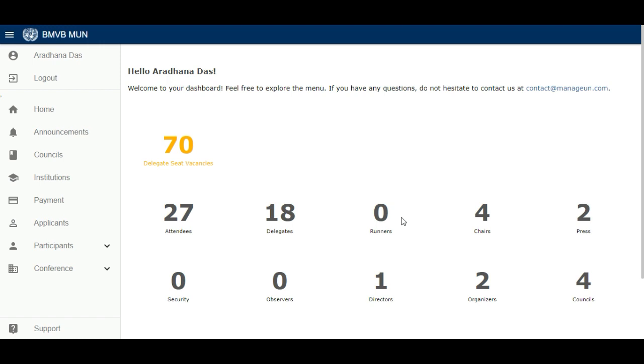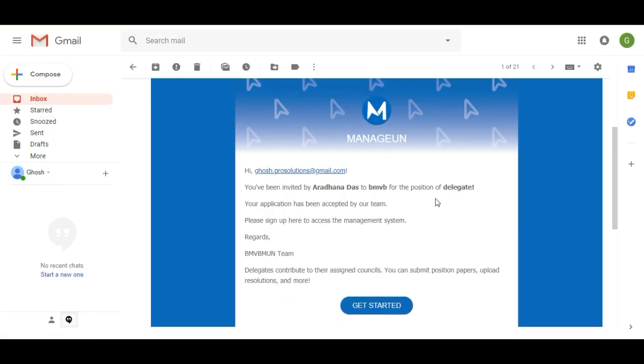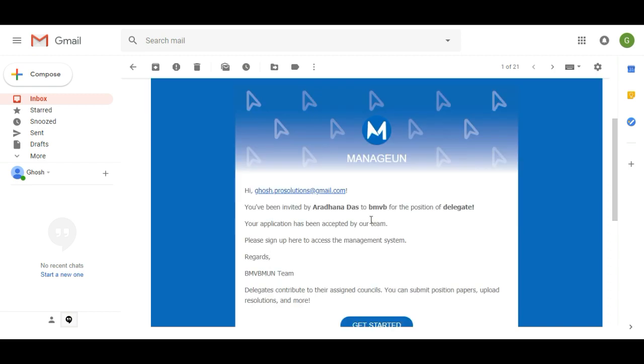Our website is just for public display. They can get the information and you can too, but this is to maintain all your files, all your attendance and all. You have received an email like this from Aradhana Das that you have been invited as a delegate. There is a get started button. Click on that.